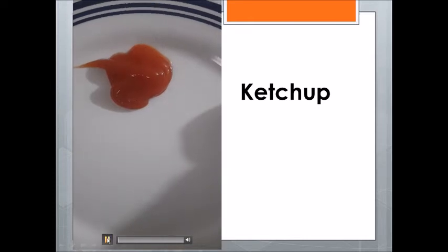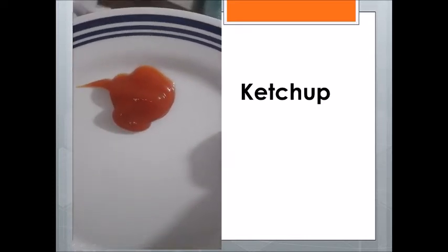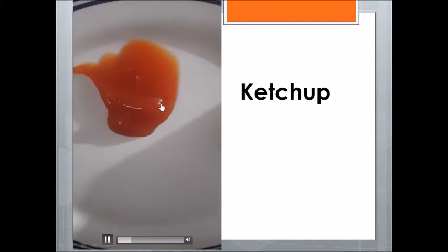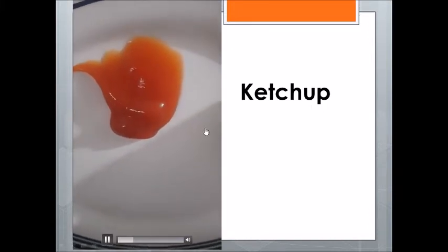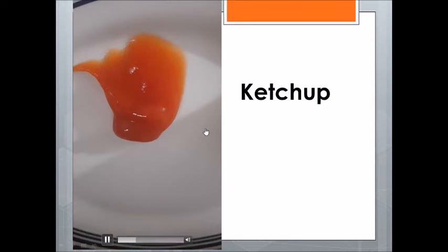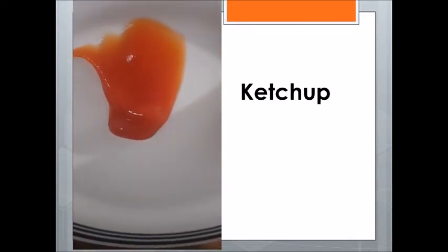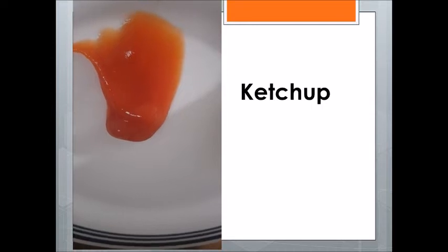Now, ketchup. What do you think? Is it going to flow quickly or slowly? Let's see. It's moving. And as you can see, it moves very, very slowly. That means it flows slowly.